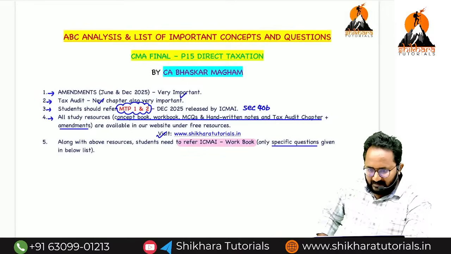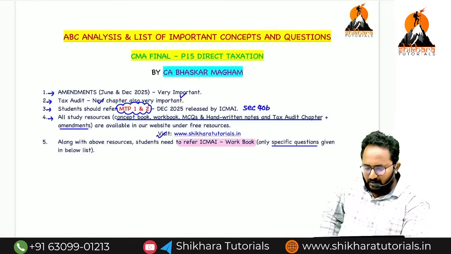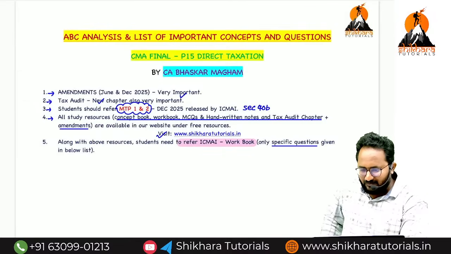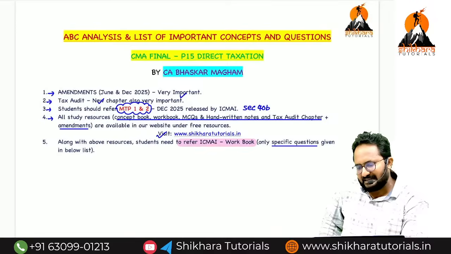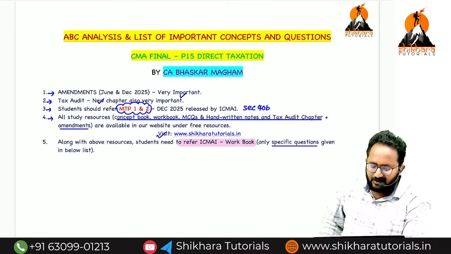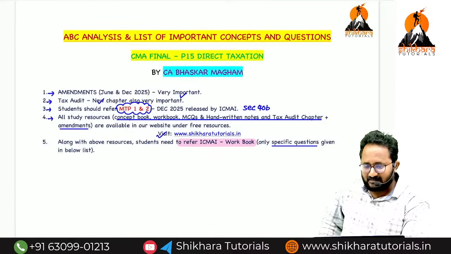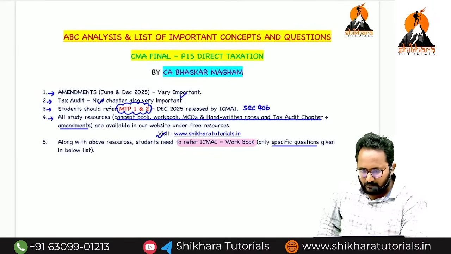Harish GV: business restructuring, amalgamation to 1B is very difficult. No, that is not difficult. Refer to the handwritten notes. I have given each and every step in that. Harish, if we have 1 month of time, why should we ignore the questions? If you feel any difficulty in that workbook, you can open the MCQ and handwritten notes. In that I have given each and every step in detail. If you have any doubt, put that screenshot or pic in the Telegram and you can ask with your friends' help and faculty help also. We don't have time, that's why we have to refer to everything.